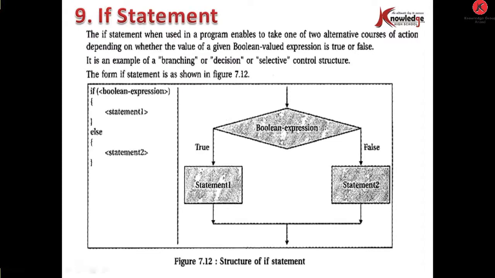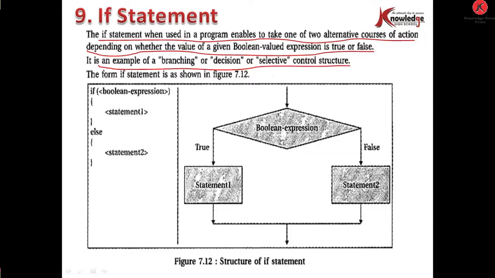If statement. The if statement, when used in a program, enables us to take one of two alternative courses of action depending on whether the value of a given Boolean expression is true or false. It is an example of a branching, decision, or selective control structure.